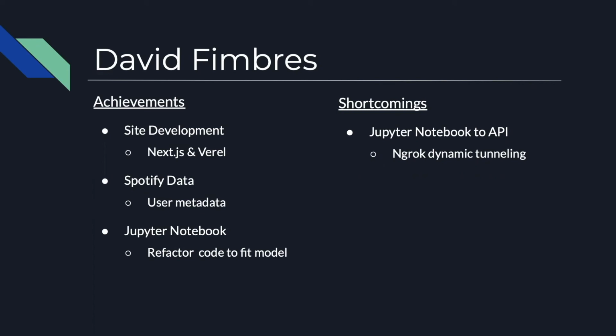Another key aspect of this task was creating an API out of that model. The idea of predicting where our users' top artists would be next was what we wanted to achieve. Unfortunately, creating an API out of a Jupyter notebook was much more difficult than we anticipated. I was able to achieve this on paper using ngrok. However, I ran into major issues using this library in production. And so we decided as a group to have this feature on our next release of Wrestle the Pigeon.